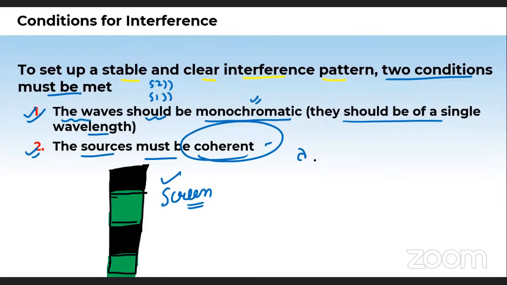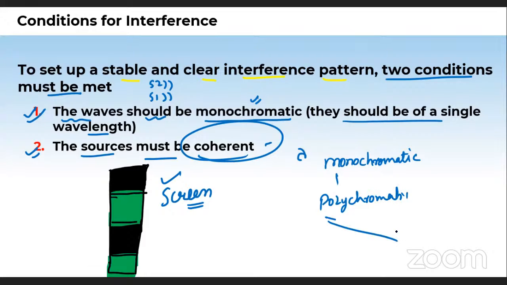Remember, there are two kinds of light. Monochromatic, that is having a single wavelength, and polychromatic. Polychromatic means, suppose rainbow rays are there, with many different colors. Suppose red color is also there in the light, like in a DJ show. Suppose this is blue color, and this is green color.